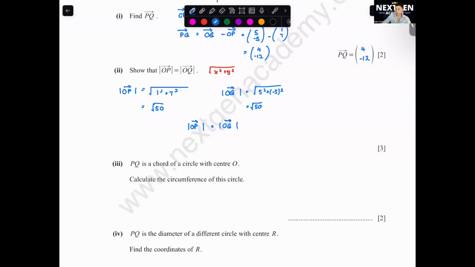Third one, PQ is a chord of a circle with center O. Calculate the circumference of this circle. We can use 2 pi r. 2 pi square root 50, or surd 50 we call it. I think some of you get 5 surd 2, right? So you just write 5 surd 2, you will get here 44.4.